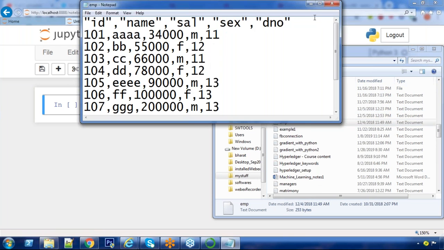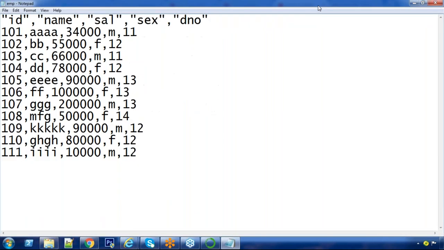Okay, let's look at this file, sir. This is what I gave you as an assignment yesterday. Totally, the first line is the header. There are 5 fields and some 11 rows. So from this file, what was yesterday's task? How many males? How many females? Okay.